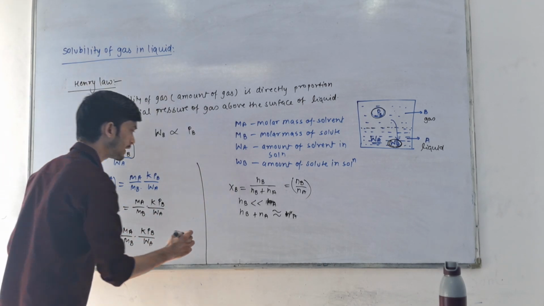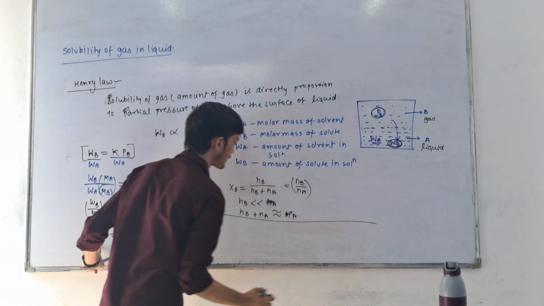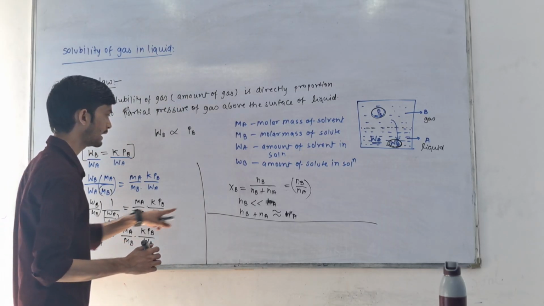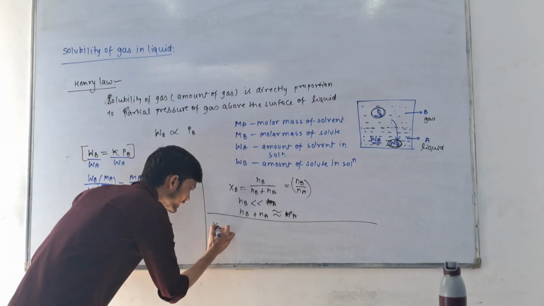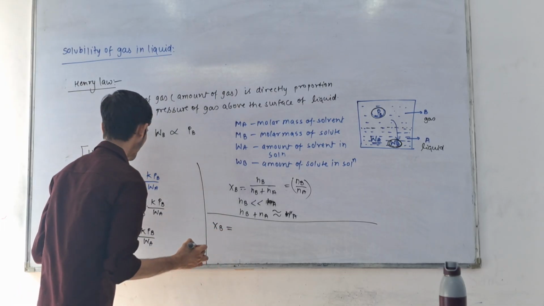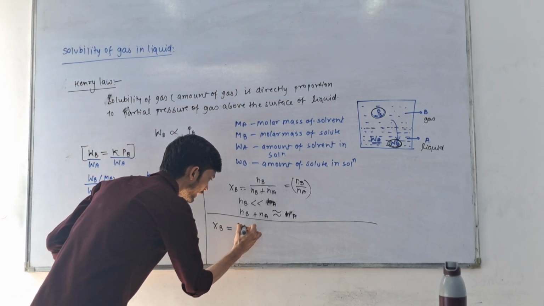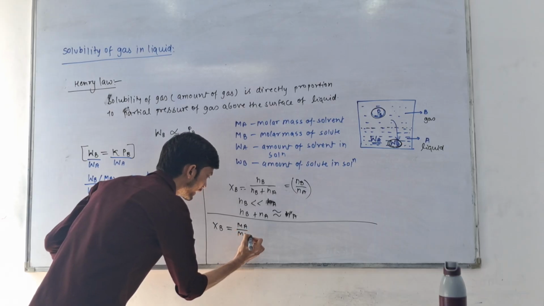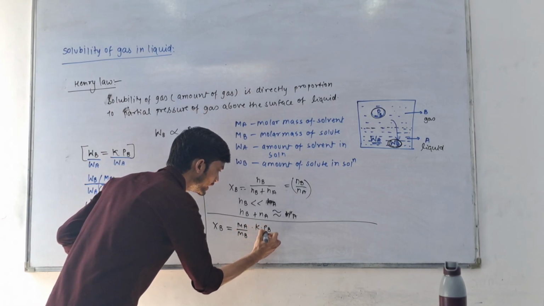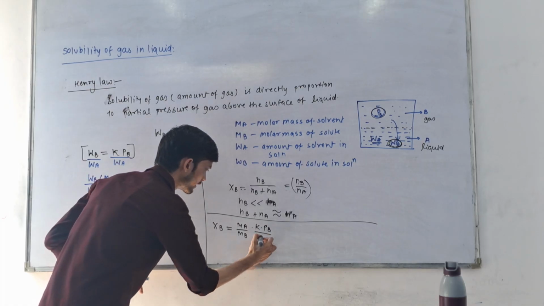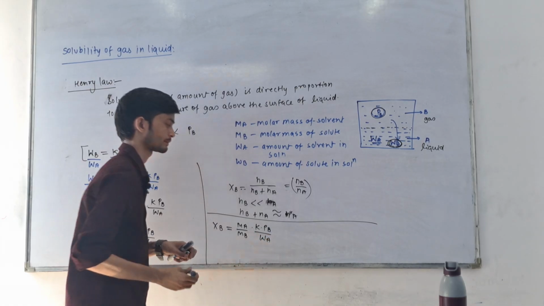So here I can write NB upon NA as XB. So XB equals MA upon MB, K, PB upon WA.